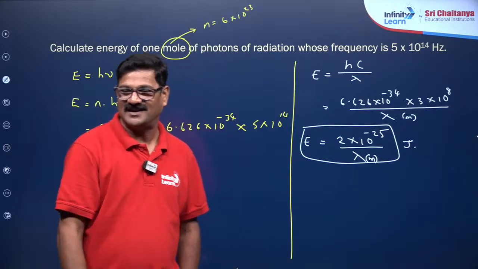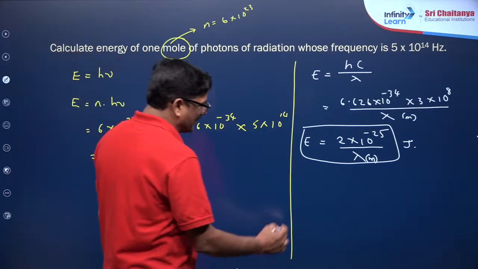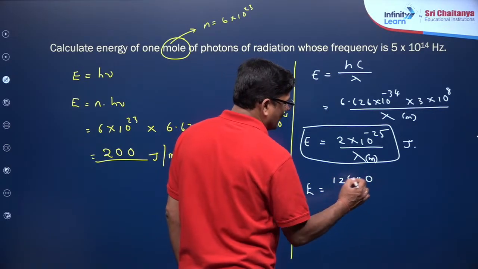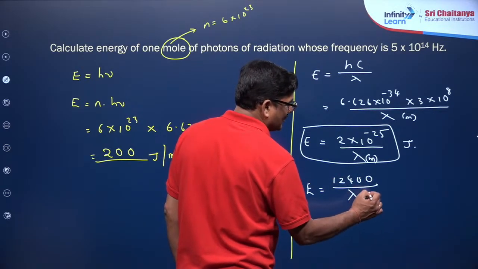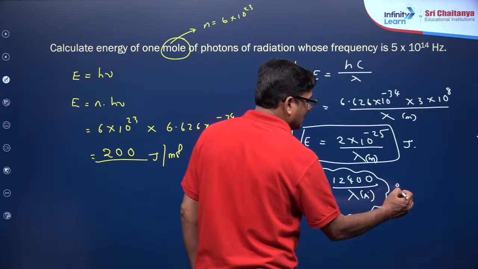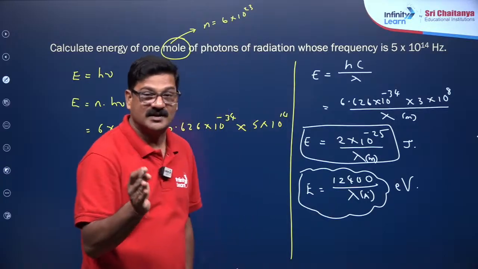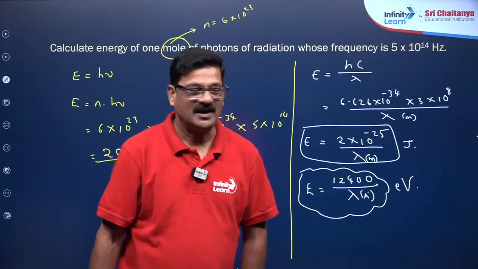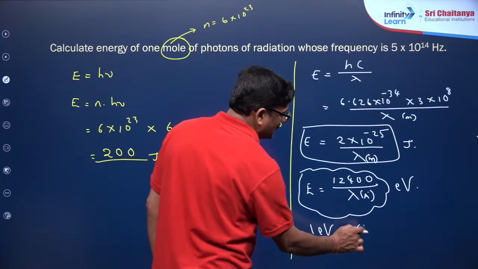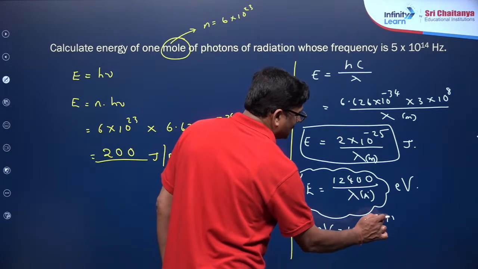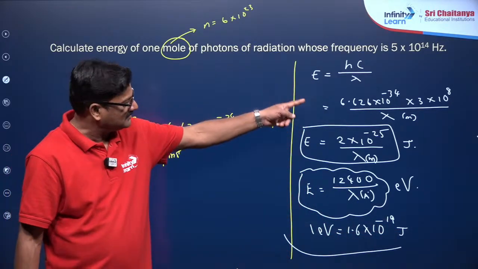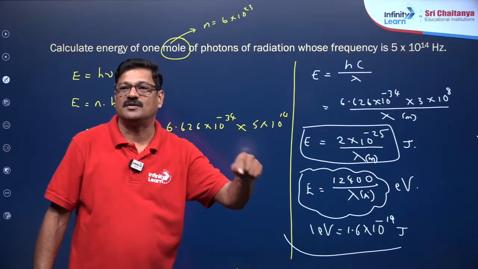Varsha, hope you understand. Clear? And also you can say E is equal to 12400 upon lambda. When you take this lambda in angstrom units, you are going to get in electron volt. Electron volt is a unit for energy. So, you know 1 electron volt is going to be 1.6 into 10 raised minus 19 joules. Got it? Clear? And these are the simple tricks that you can directly use for your NEET examination.